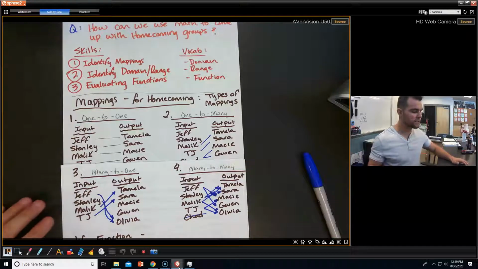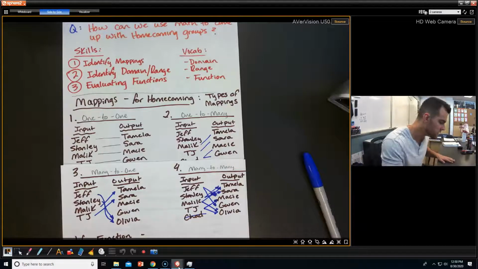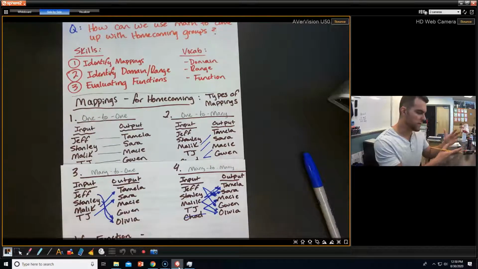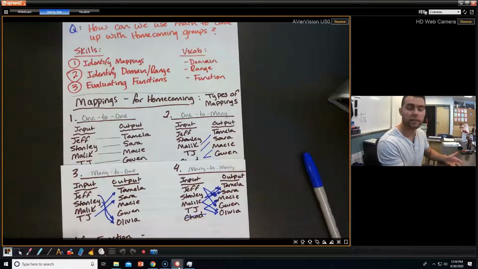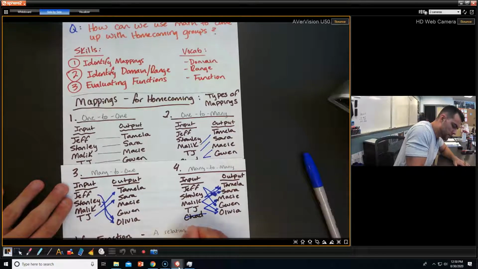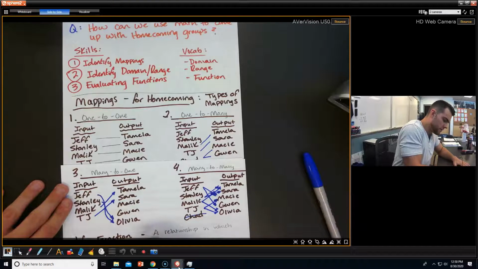Jeff has multiple dates. Stanley has multiple dates. Malik has multiple dates. TJ has multiple dates. Many to many. Now, these are all mappings. These are all relationships between inputs and outputs. A function is a special type of relationship in which each input has only one unique output.